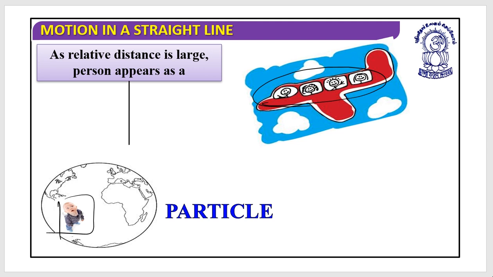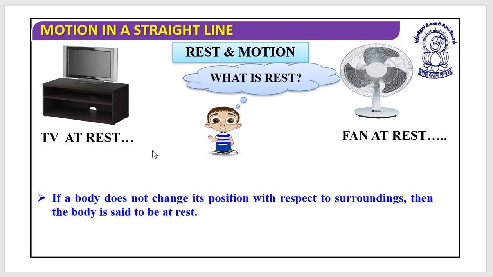When these people observe you, the relative distance between you and them is very large. At this point of time, you need to consider yourself as a particle. Are you getting it? Yes? Okay, so we have done the particle and rigid body.